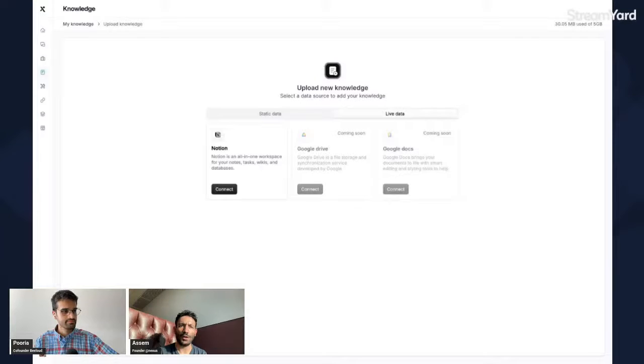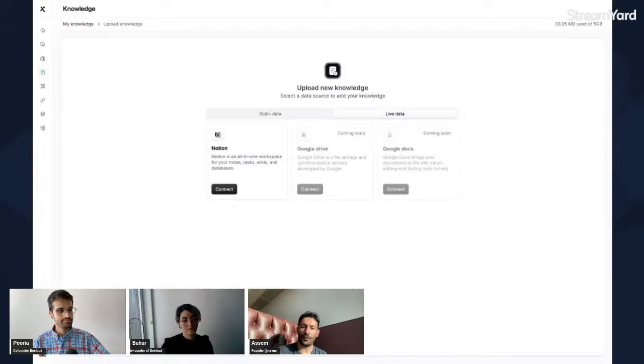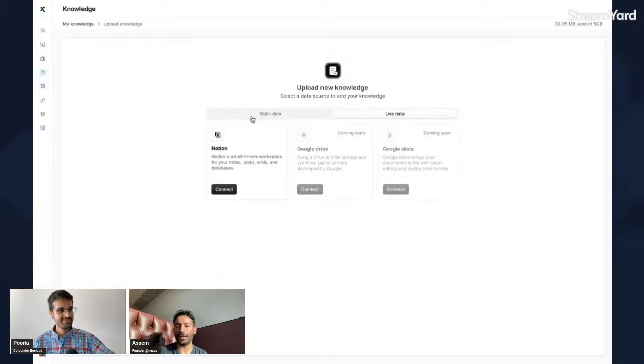One of the things we're thinking of adding is being able to connect a database. So if you have a super simple database that you've built, you should be able to connect your agent to it so that it always has the latest data. Right now, you can connect to Notion, obviously, but you'll be able to connect to more use cases in the future. That's awesome.